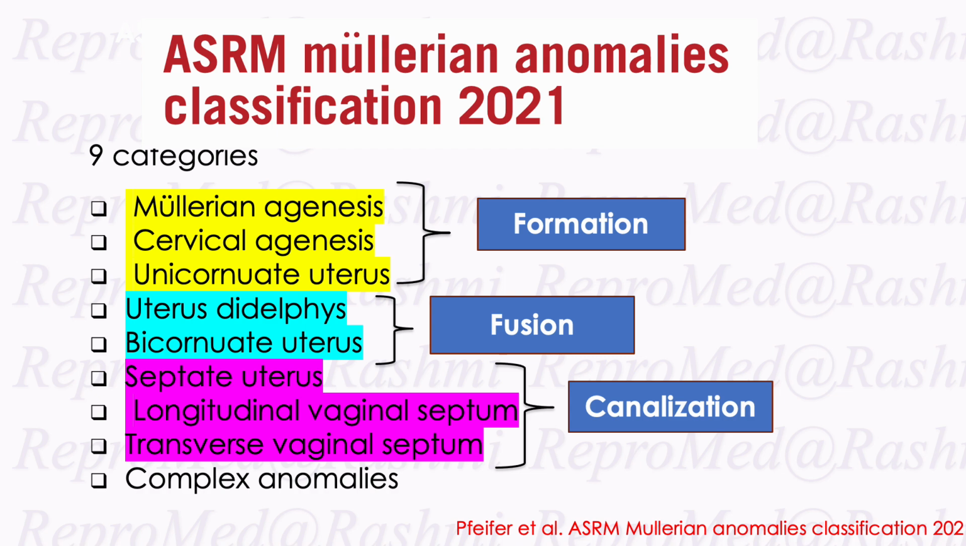So this was about the ASRM Mullerian anomaly classification, and we will discuss more about this classification when we come on to our clinical aspects. Because right now we are discussing only the basic aspects of reproductive medicine. So further elaboration I'm not doing.